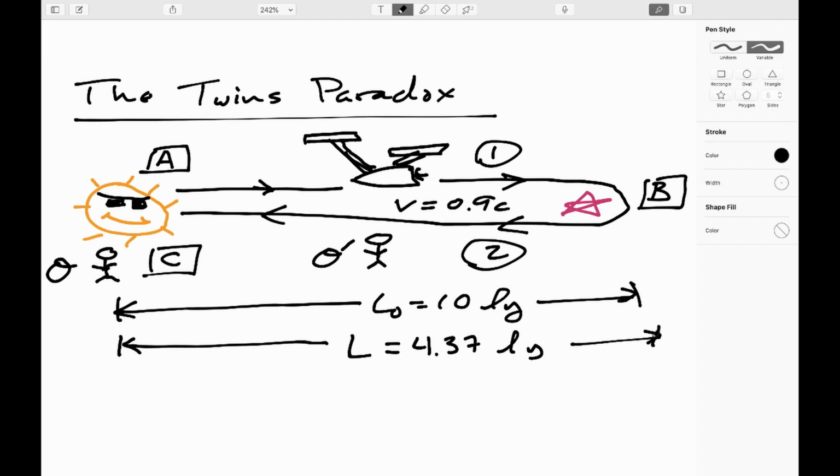Similarly, we can work out how much time the astronaut would say would elapse. For the astronaut, this is a proper time because they're not moving. And so it would be 4.39 light years, and then we can divide through by our 0.9 light years per year speed to get that the proper time elapsed between the events of star leaves astronaut and Bob arrives at astronaut works out to be a grand total of 4.85 years.